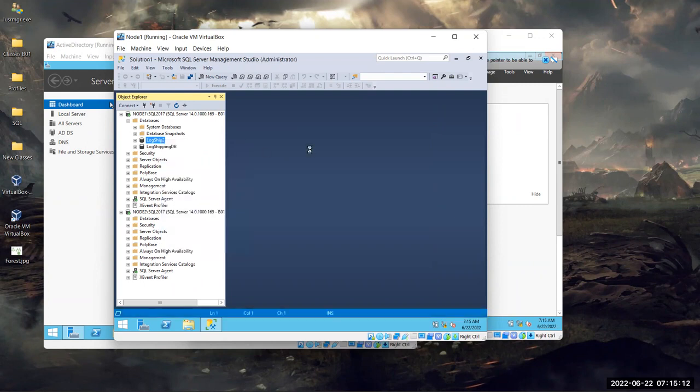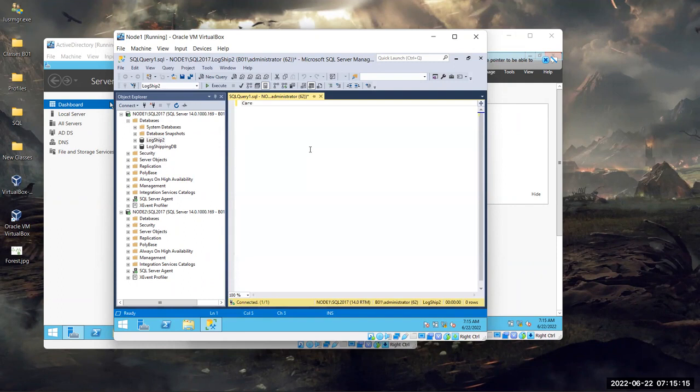Let me create a table. What is the query for create table? Create table what? Name of the table. We already named one test, right? Let's name it table 1. Is it okay? Yeah. Okay.